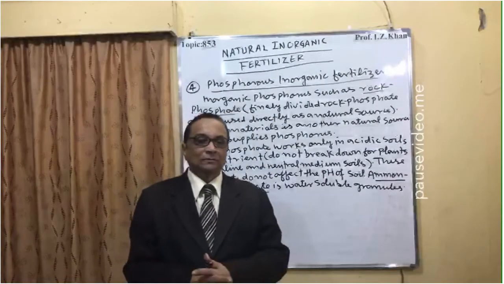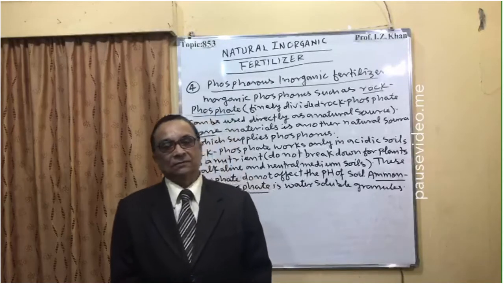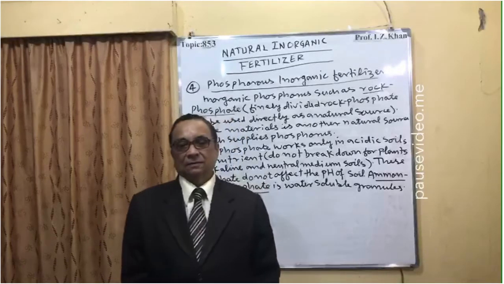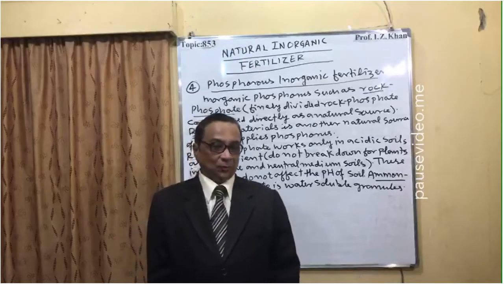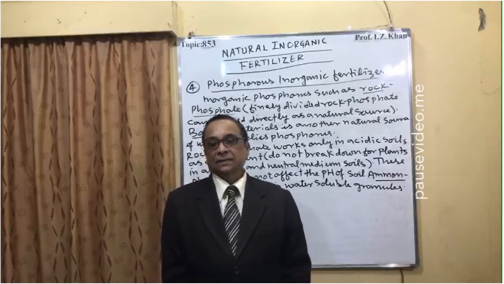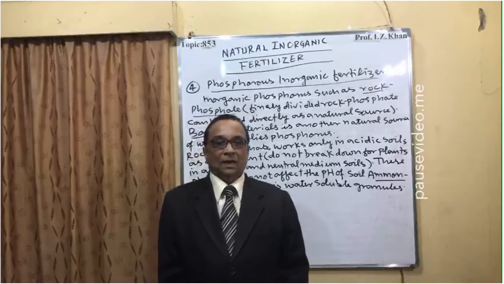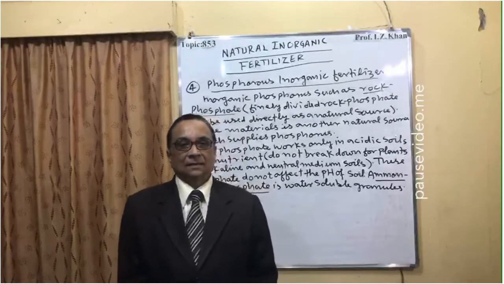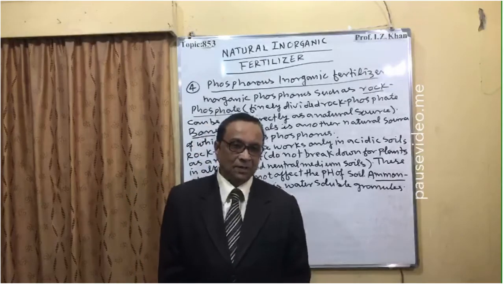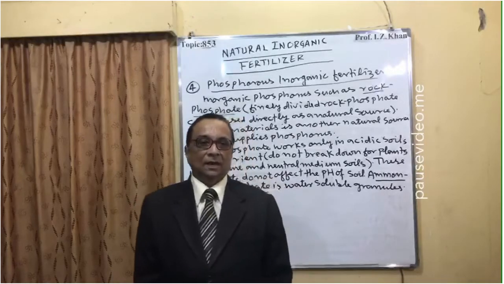So number 4, we get the natural source of phosphorus, that is phosphate, from phosphorus rocks and also from bones. These bones are a very important source of phosphorus, and we can get it, powder it, and also rocks can be powdered, and then we can apply.